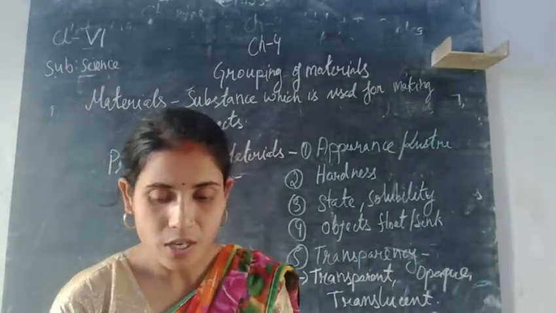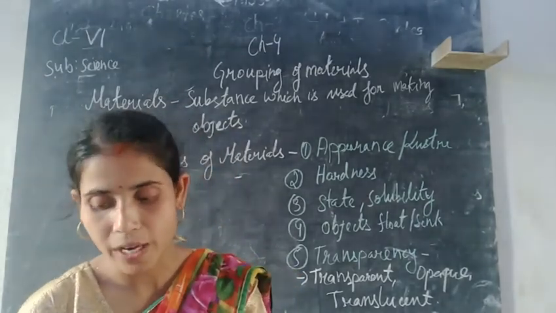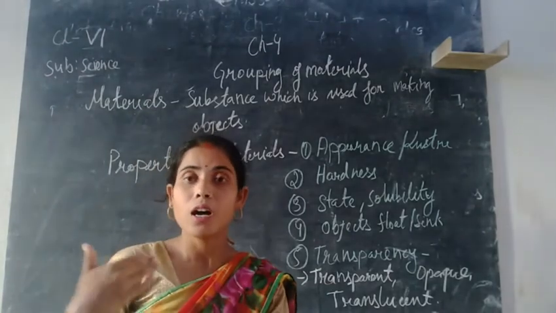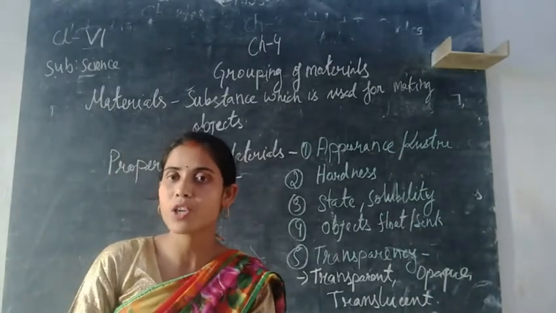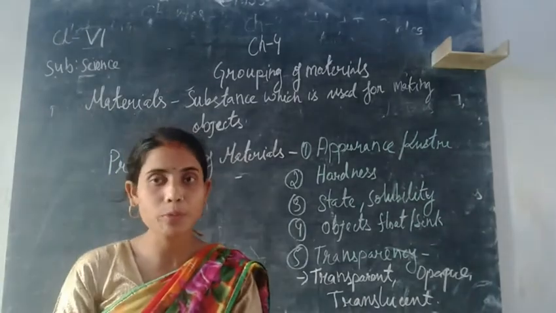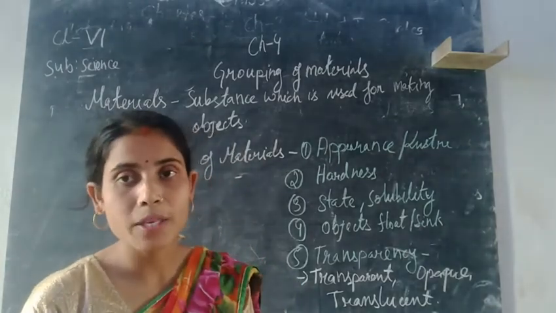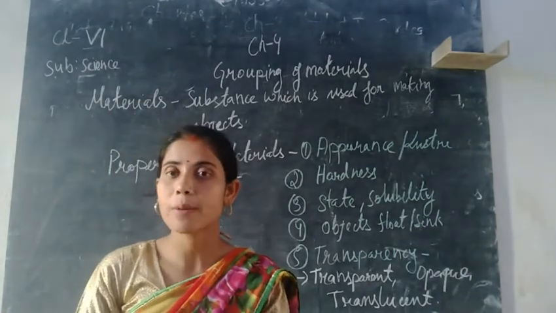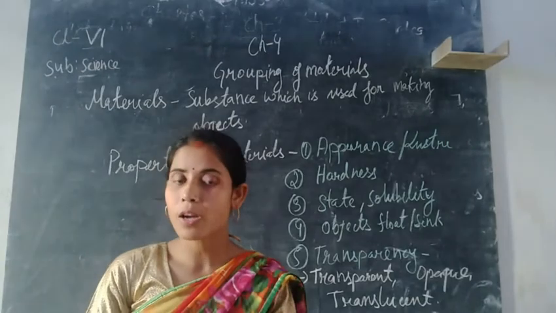Glasses are the most common examples of transparent materials. Now, what do opaque materials mean? Those objects which do not allow light to pass through them are called opaque materials. For example, your blackboard is an opaque material, a duster is, bricks are, and black clothes are opaque materials. They do not allow light to pass through. That kind of material is called opaque material.